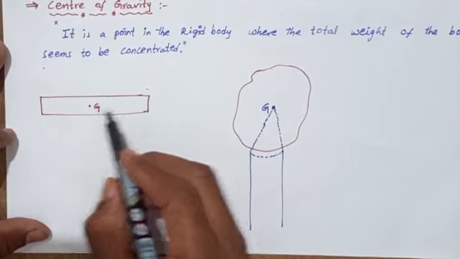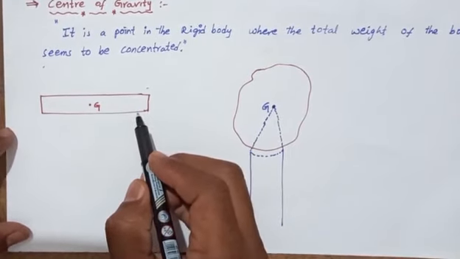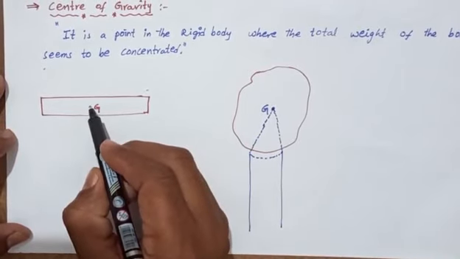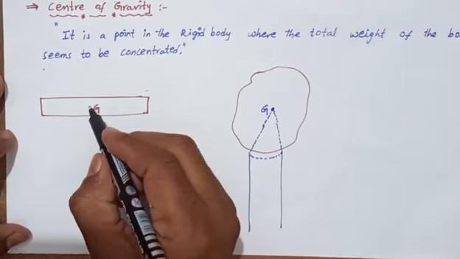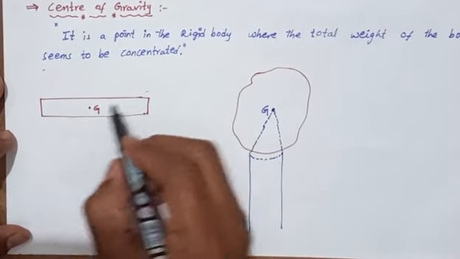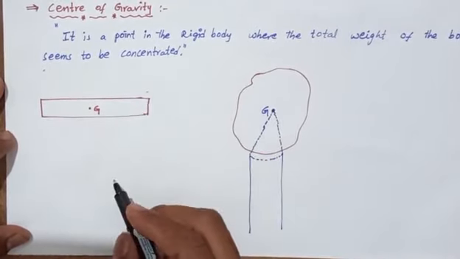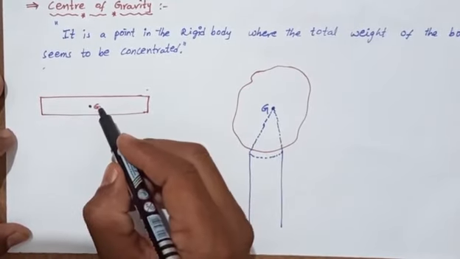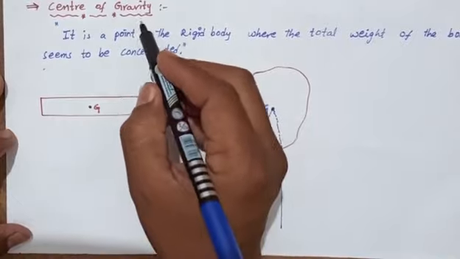The thin plate is rectangular in shape. The centroid is at the intersection of the diagonals of this rectangular shape. So G is the centroid, and we can consider G as the center of gravity.